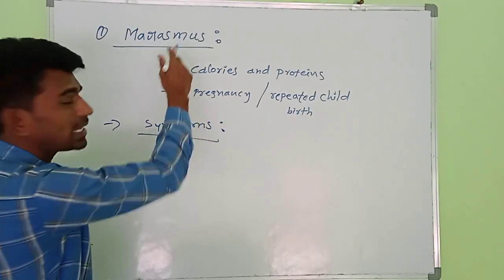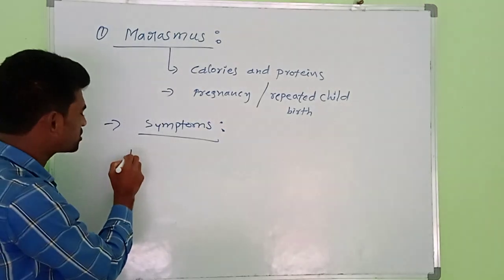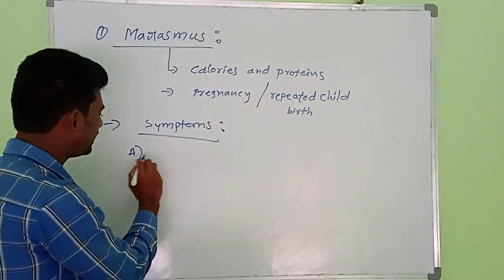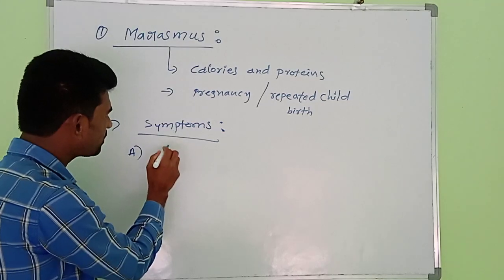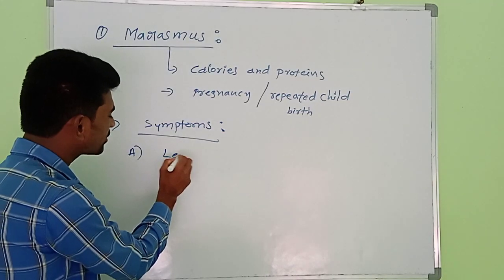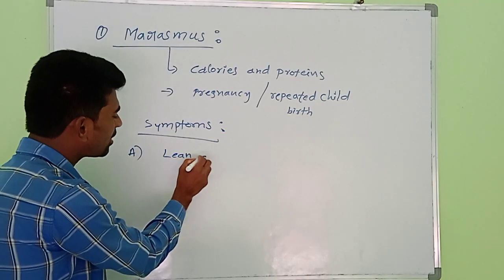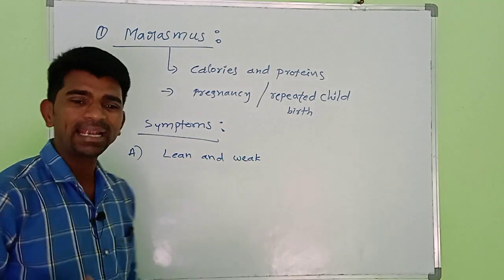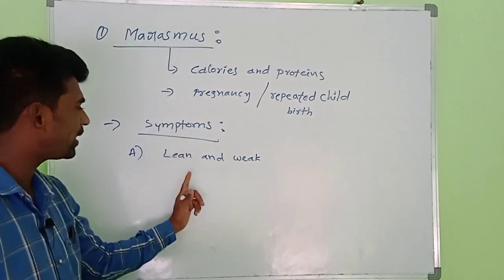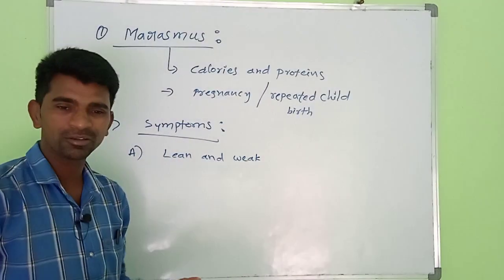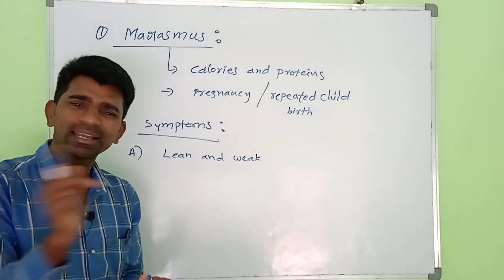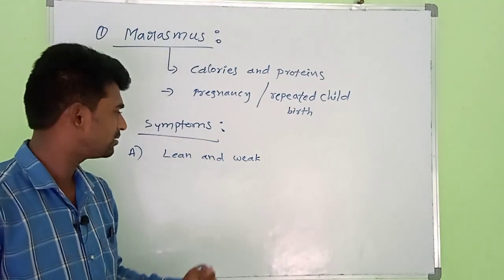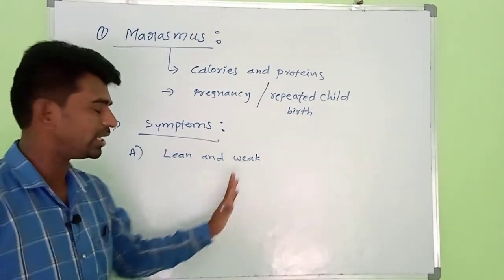The first one is that the person or child becomes lean and weak. The child becomes lean and weak. The person looks like a skeleton. He becomes very weak.